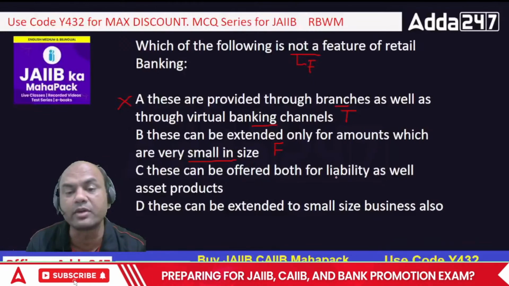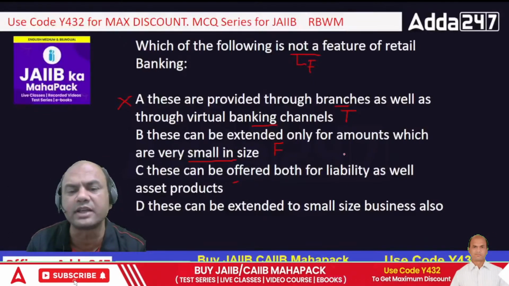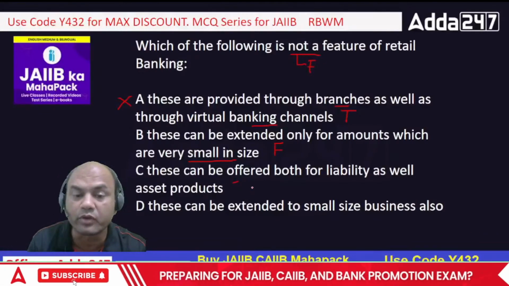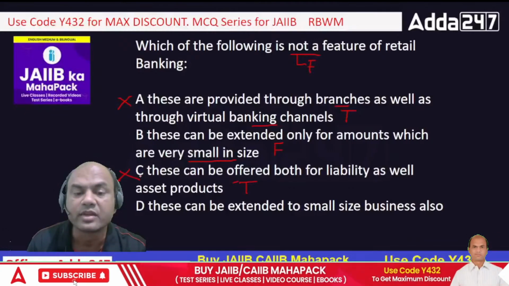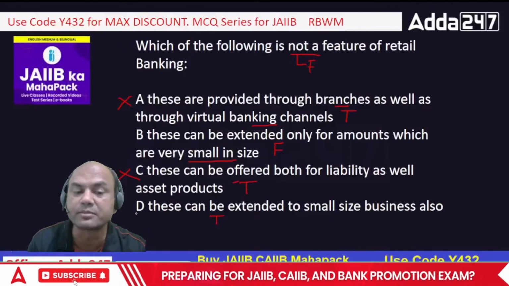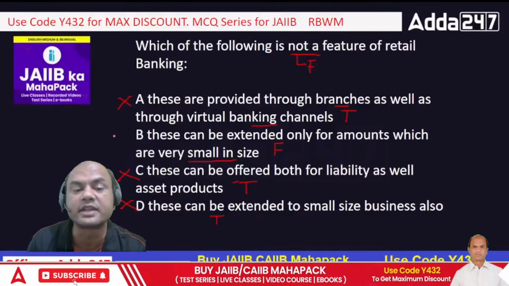So these products can be offered for liability as well as asset products. Obviously, retail liability means deposit, asset means your loan products. So that is also true, but I want false. So this is true, so this answer is not required by me. These can be extended to small size businesses also. Yeah, that is also true. Means proprietorship, partnership mainly, but I want false. So this is not the answer. So only answer is B now.